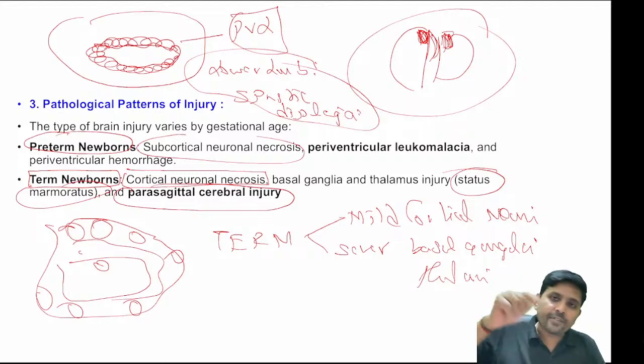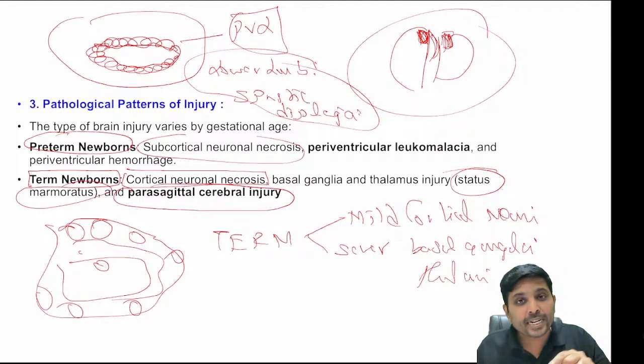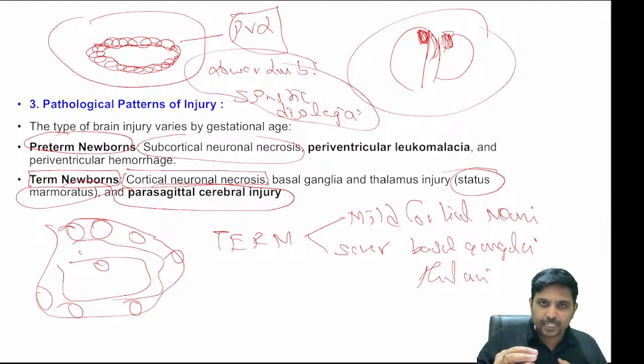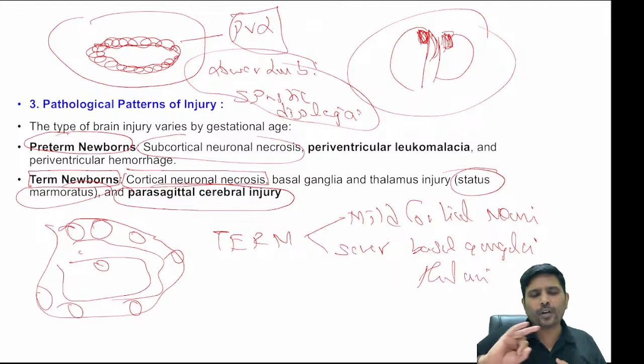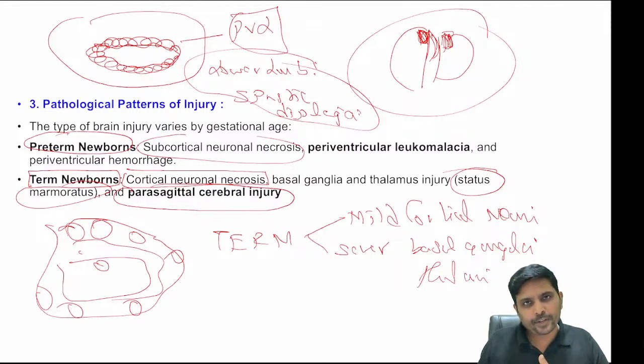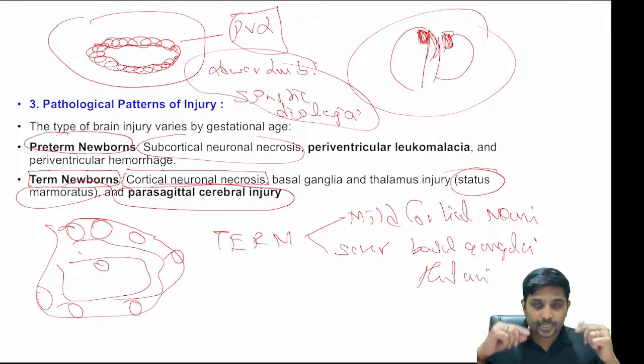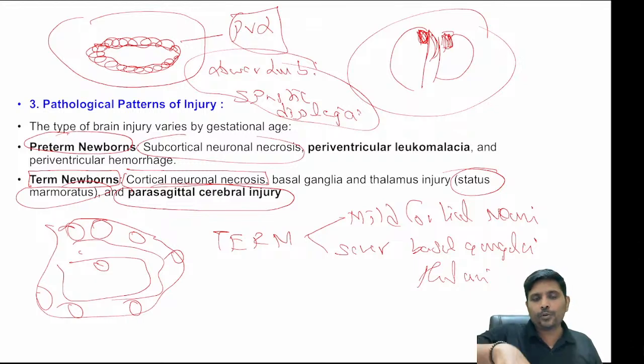It occurs due to periventricular leukomalacia in preterm babies. So birth asphyxia in preterm babies affects the subcortical and periventricular areas, whereas in term babies it affects the cortical, basal ganglia and parasagittal areas. Very, very important pathological patterns of injury in preterm versus term babies.